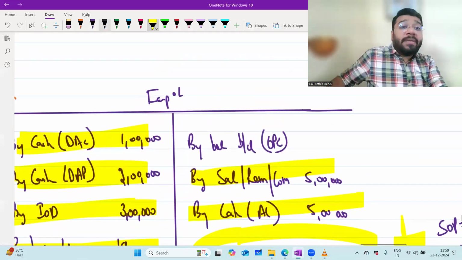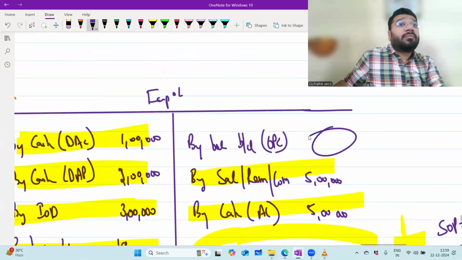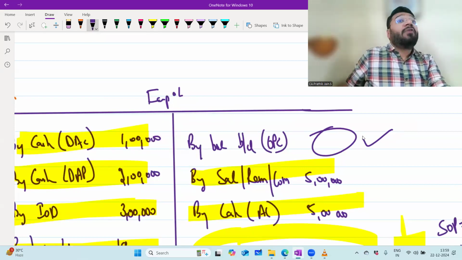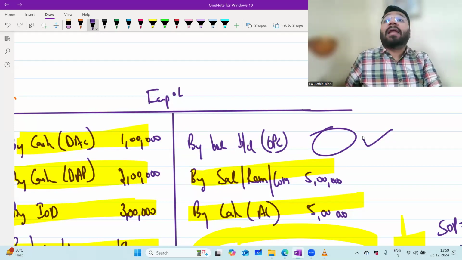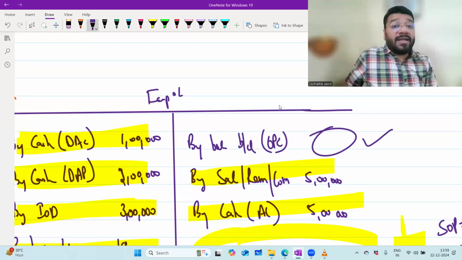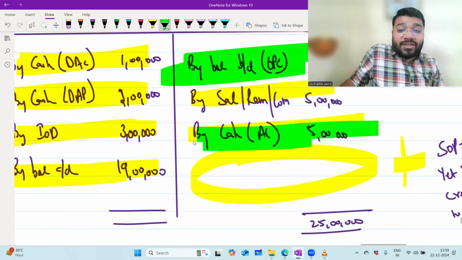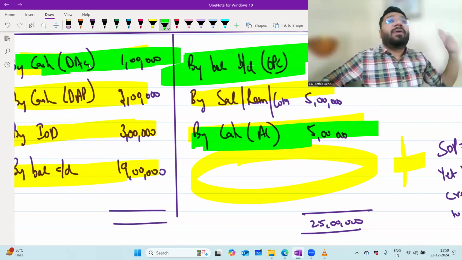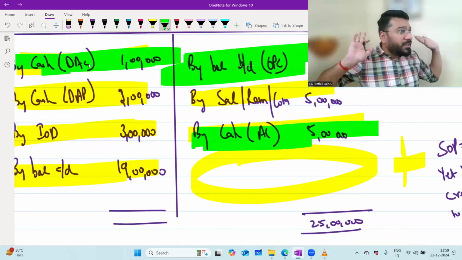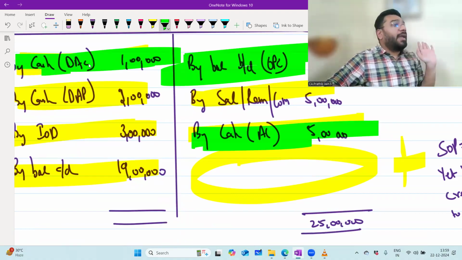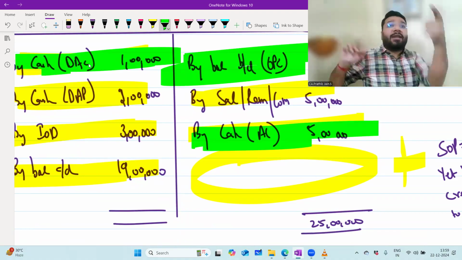Now, the moment you get the opening capital, do your calculations properly. Some people get confused. Sir, opening capital we calculated, we got it. How to calculate the interest on capital? Simple. To calculate interest on capital, how many items do I need? Three. One is opening capital, second is additional capital, third is drawing against capital. Once you get the opening capital, take these three pieces of information outside and you know how to calculate interest on capital.